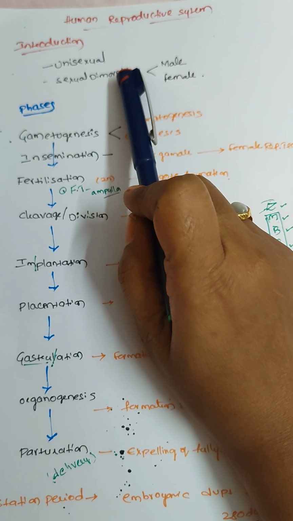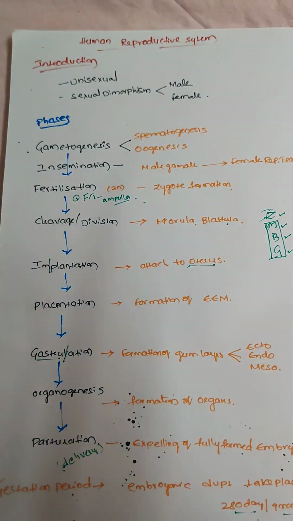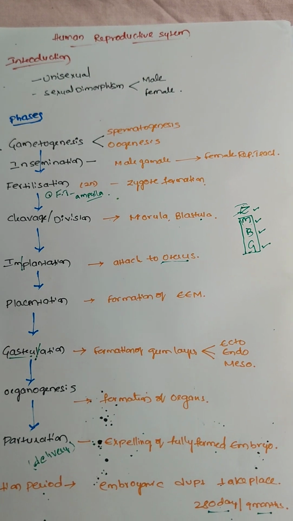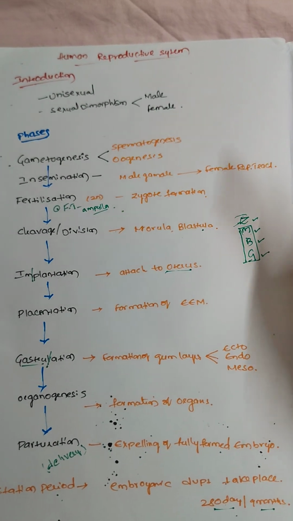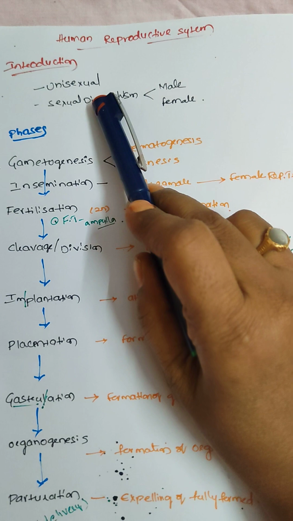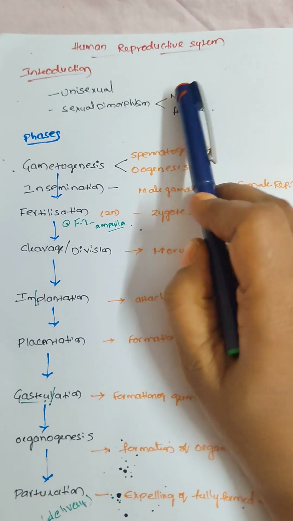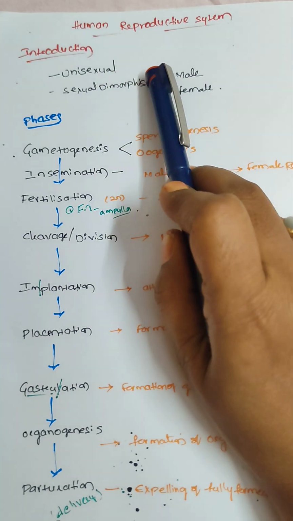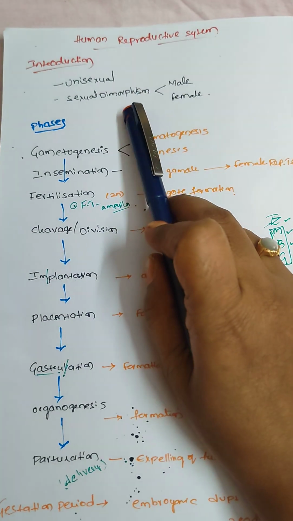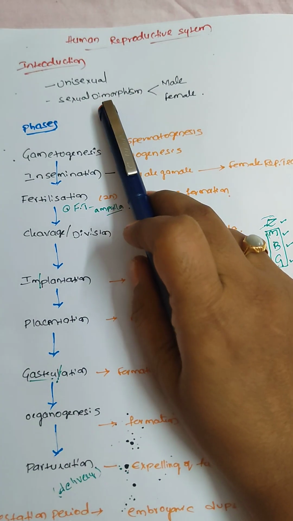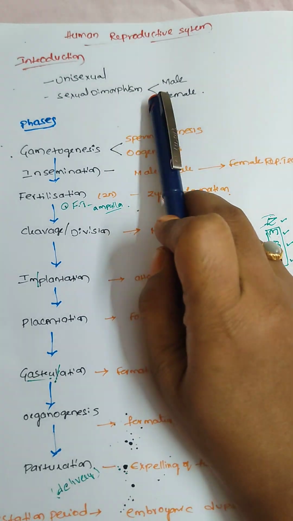Humans are unisexual organisms. Unisexual means a single organism produces only one kind of gametes: the male organism produces male gametes, the female organism produces female gametes. That is called unisexual. Then sexual dimorphism: di means two, morphism means characters.